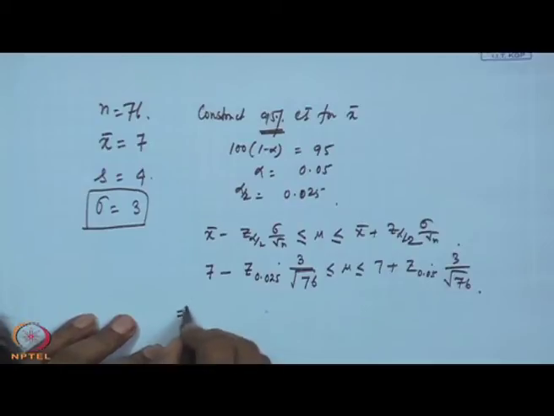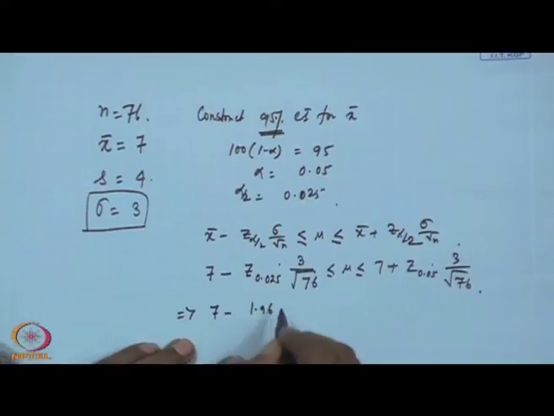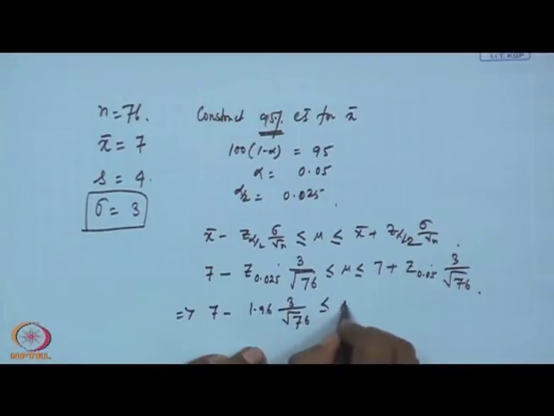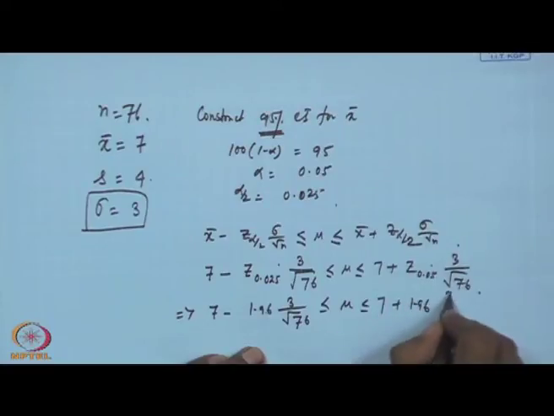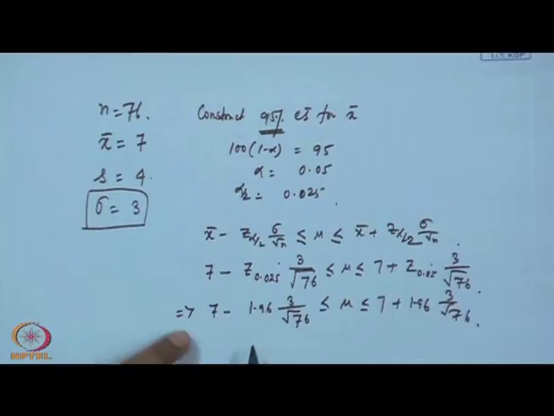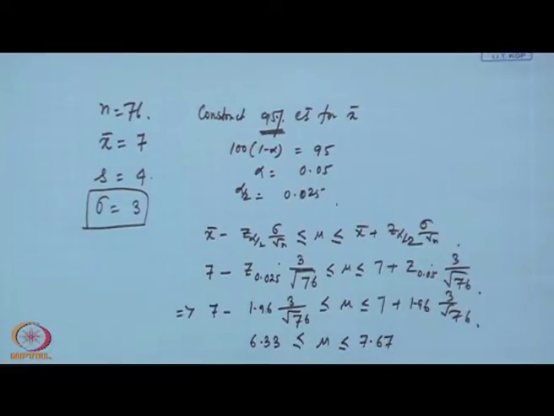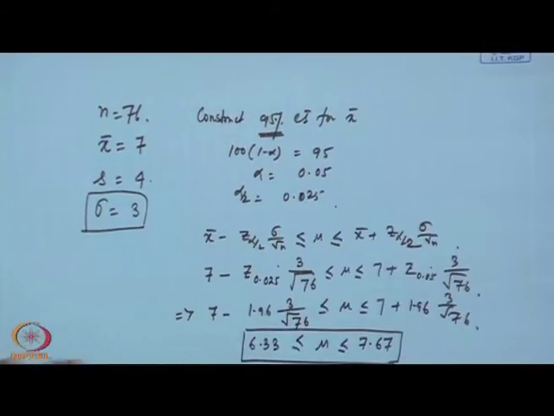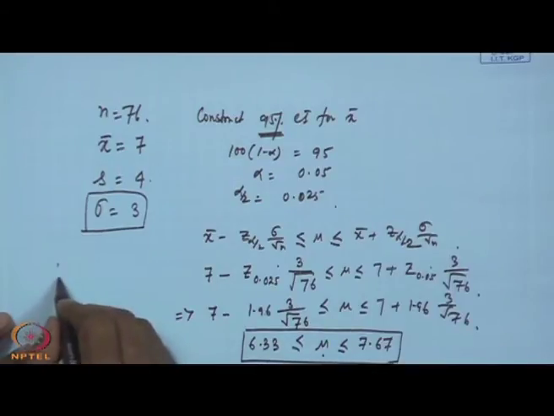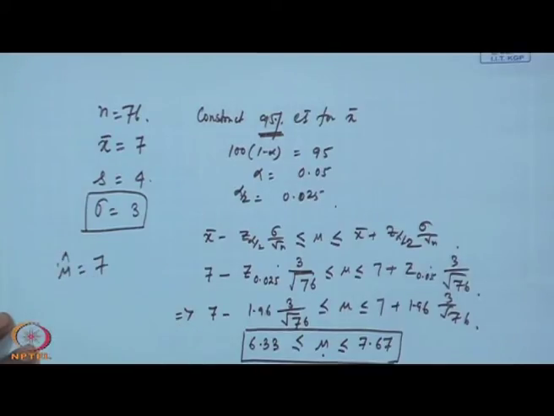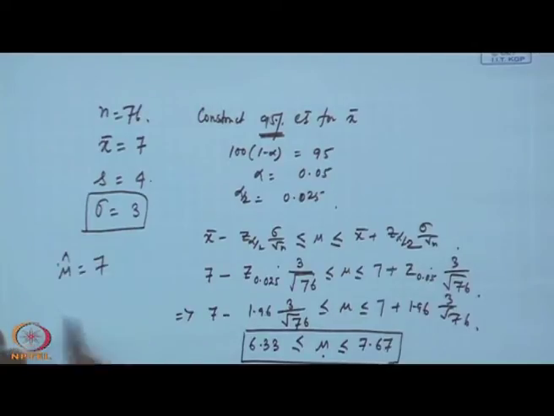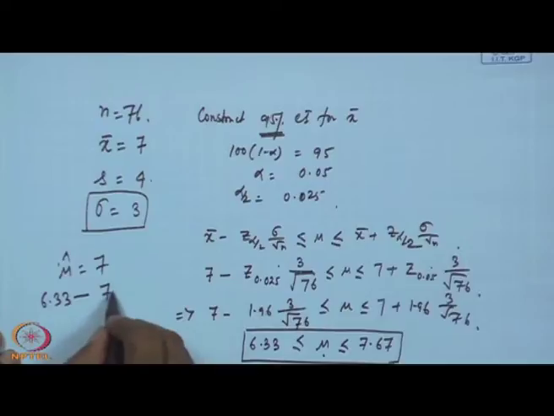So, I can write further that our interval is 7 minus 1.96 into 3 by root 76 less than or equal to mu less than or equal to 7 plus 1.96 into 3 by root 76, and the answer will be 6.33 less than or equal to mu less than or equal to 7.67. This is the confidence interval for mu.